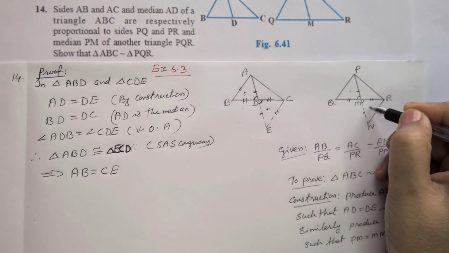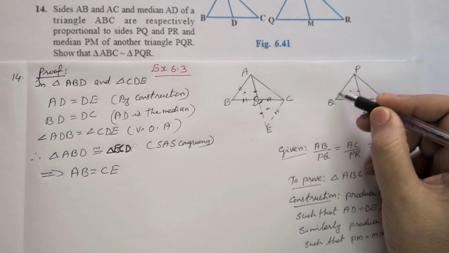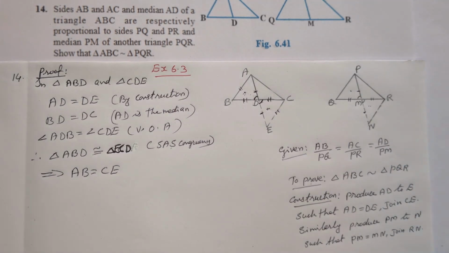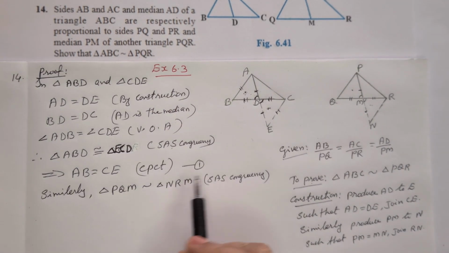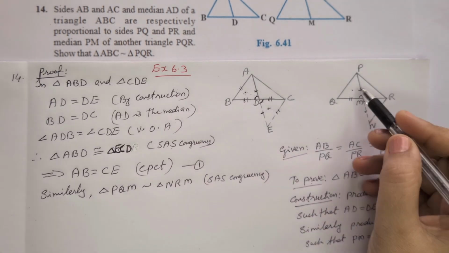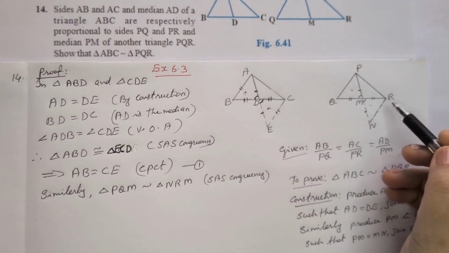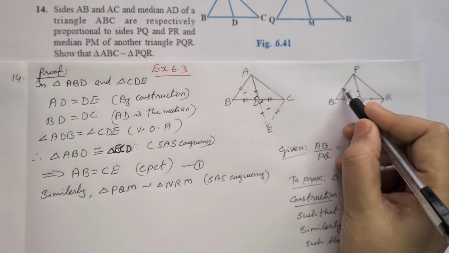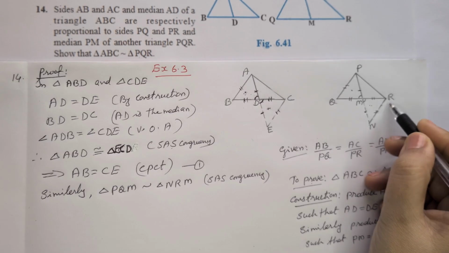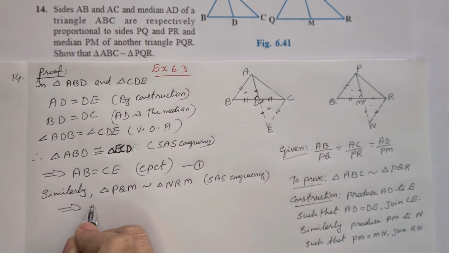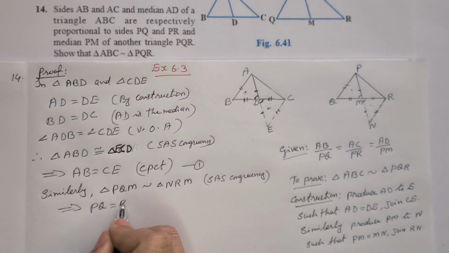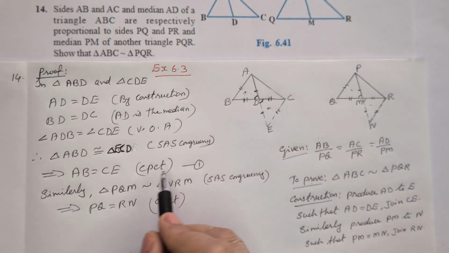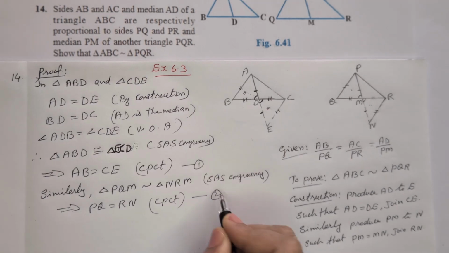So these two triangles are congruent, and PQ is equal to NR, by CPCT. From the first triangle, this is equation number 1, and this is 2.